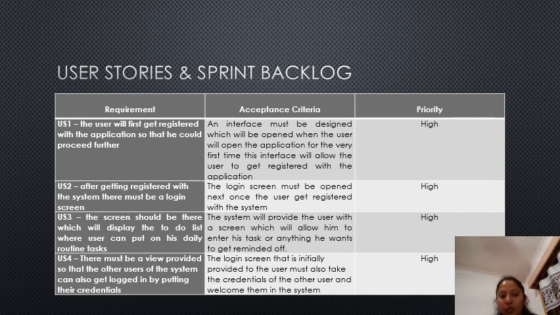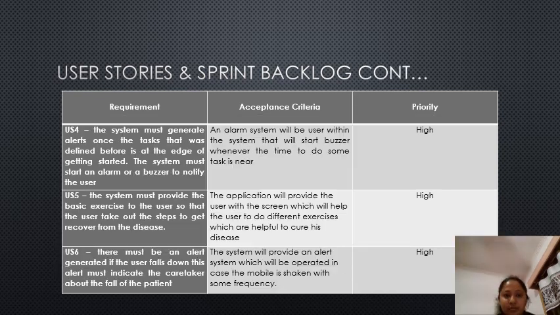User story 4: there must be a view provider so that other users of the system can also log in by entering their credentials. User story 4: the system will generate an alert once the task that was defined before is about to get started. The system must start an alarm to notify the user. It is also given high priority.